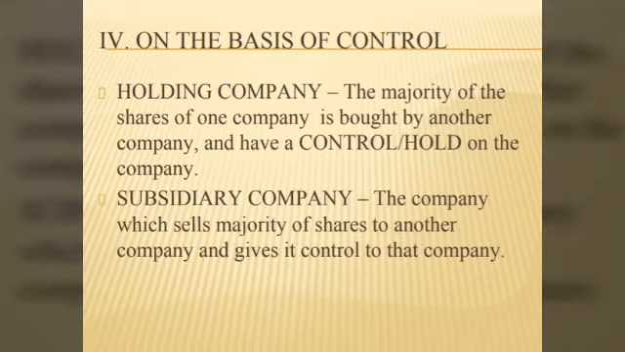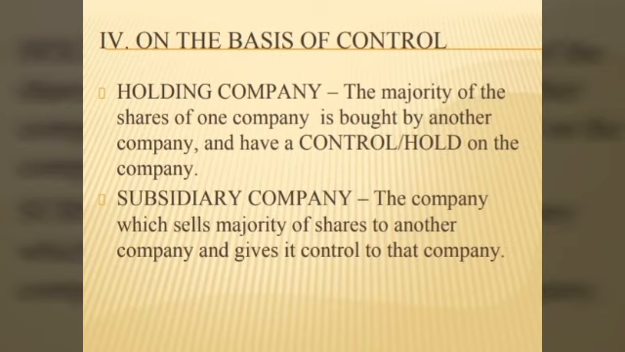The next basis is on the basis of control. Based on control, the companies can be classified into two. One is holding company and another one is subsidiary company. Okay, what do you mean by holding company? Holding company is a company which holds or controls or buys majority of the shares of another company. By buying majority of shares, it controls the other company, so it is called a holding company.